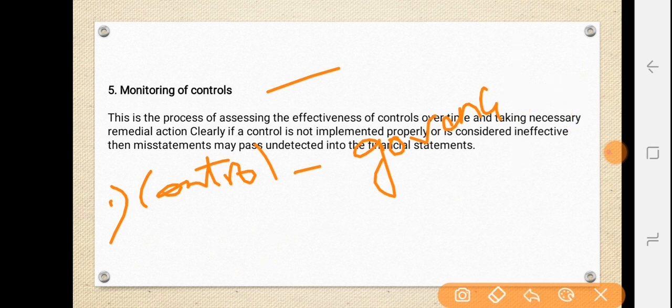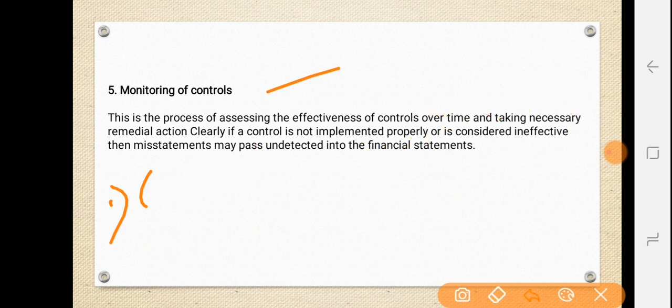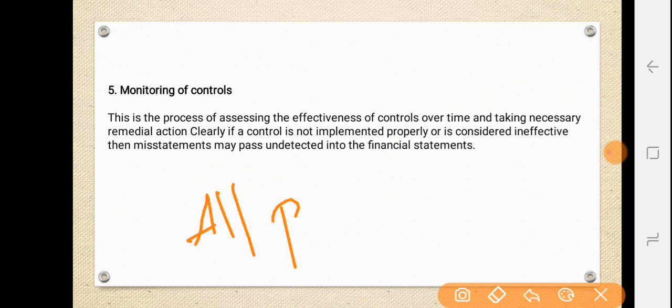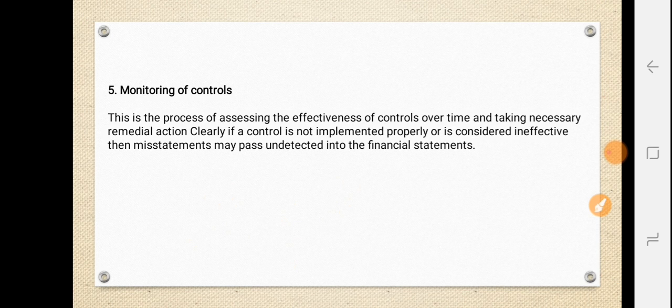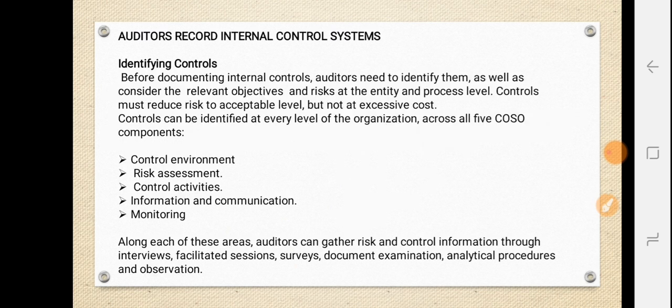Okay, then we have control activity. Control activity is dealing with all policies and procedures, right? Then monitoring of control is with respect to assessing the effectiveness of control. Okay, so these are all the 5 important components of internal control. Then we will take up the next concept, that is auditors' record of the internal control system. So how exactly will the auditor record the internal control system which has been maintained within the organization.